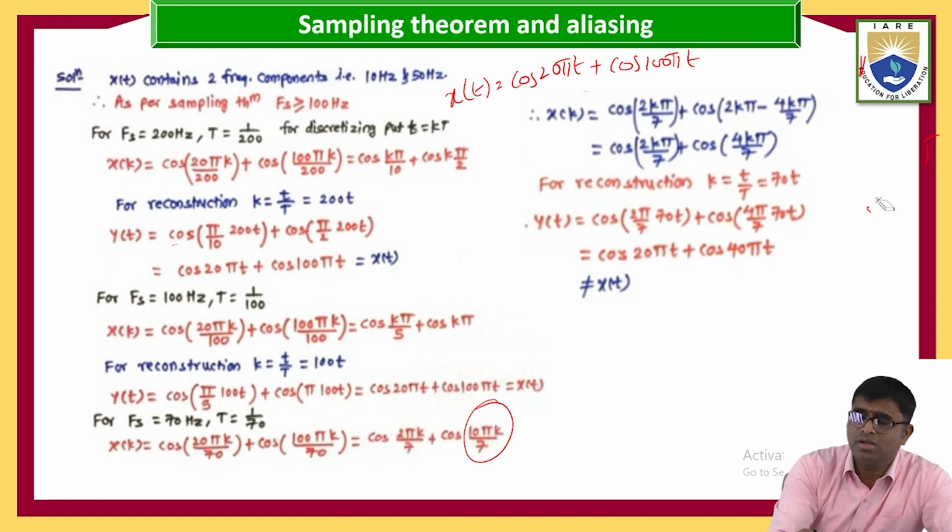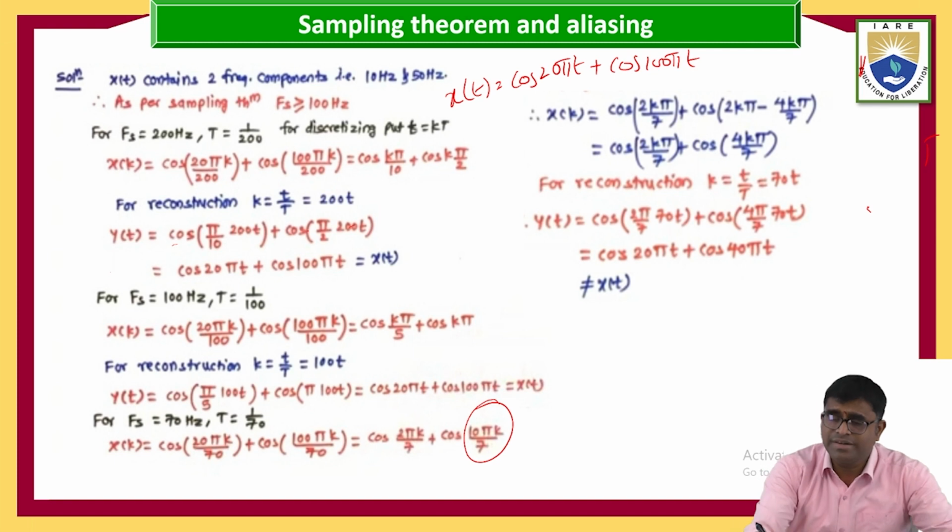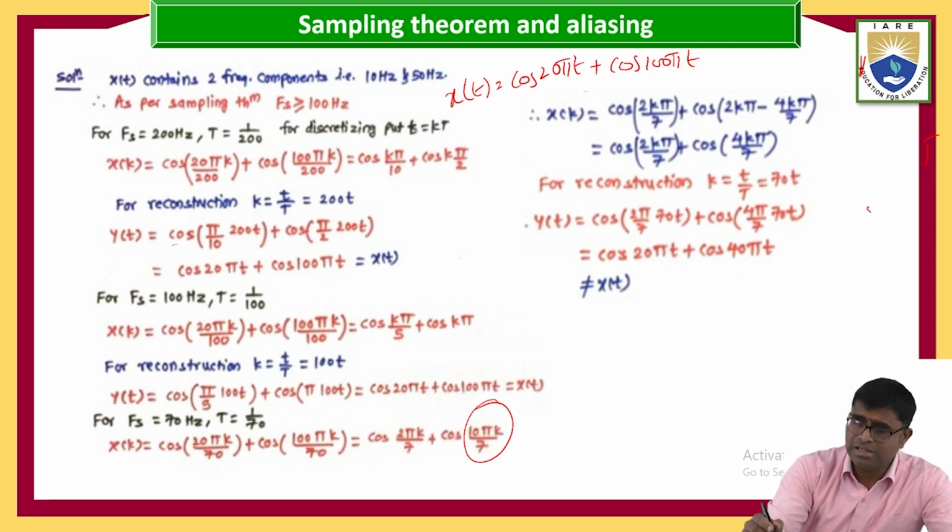Okay, so for reconstruction, what is the formula for reconstruction? Replacing k equal to t by capital T, no? So for that, what is the capital T here? T equal to 70, capital T equal to 1 by 70. Replace that one, 70 t. So this 70 t, you are going to replace into our equation. So what happened? 2 pi by 70 t plus 4 pi by 70 t. So what happened to this one? cos 20 pi t plus cos 40 t.